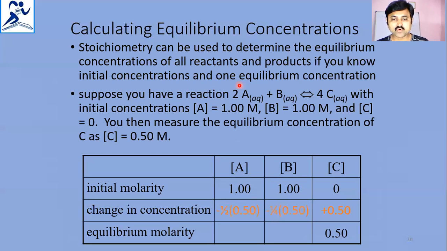So 1/2 times 0.5, and 1/4 of the concentration for B, into 0.5. So finally it is obtained as 0.75 equilibrium molarity of A and 0.88 equilibrium molarity of B.